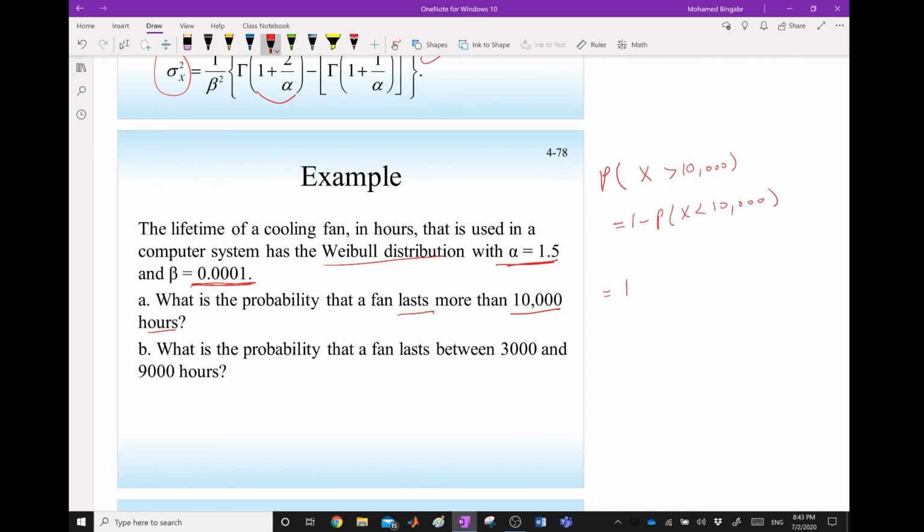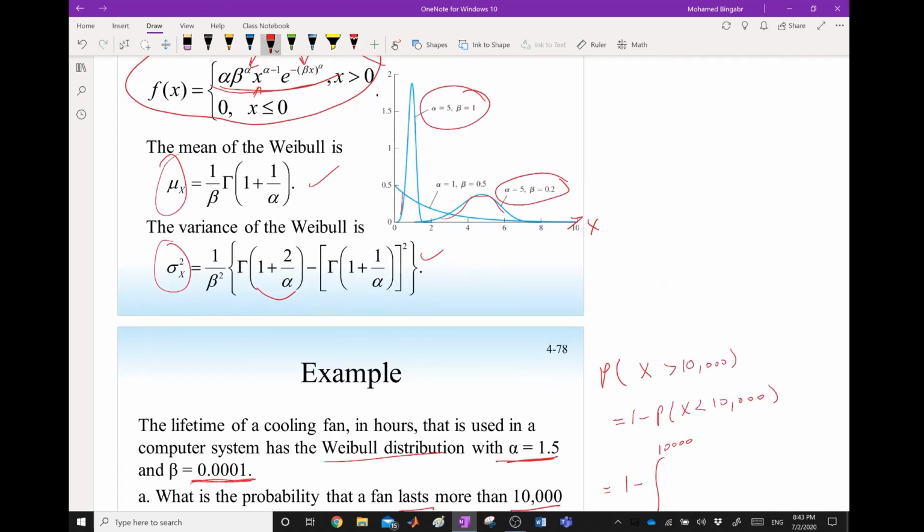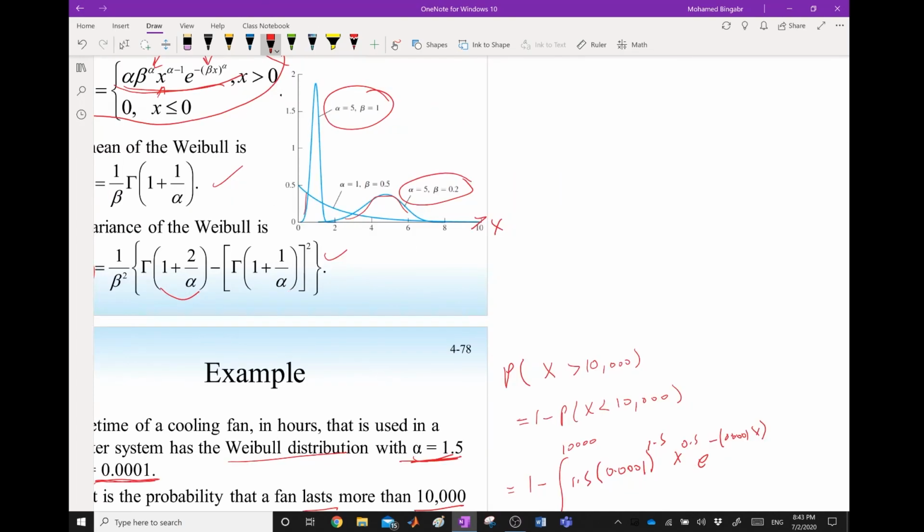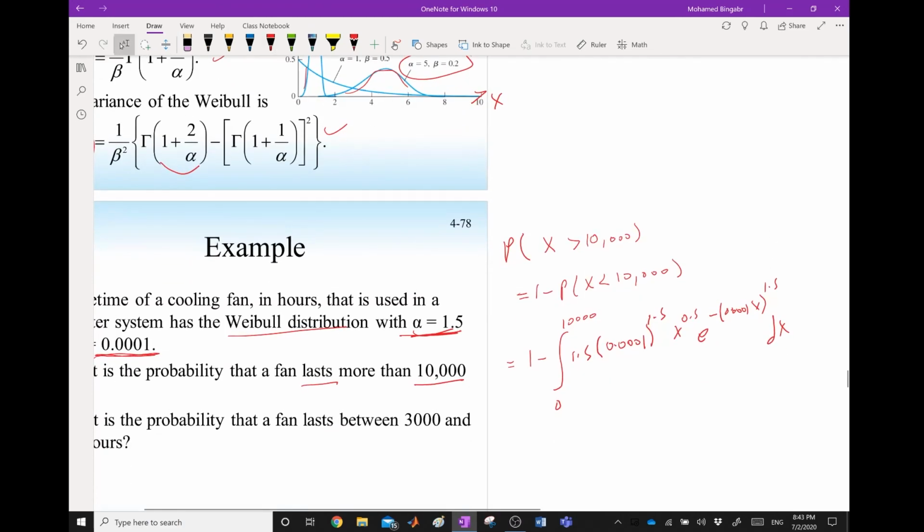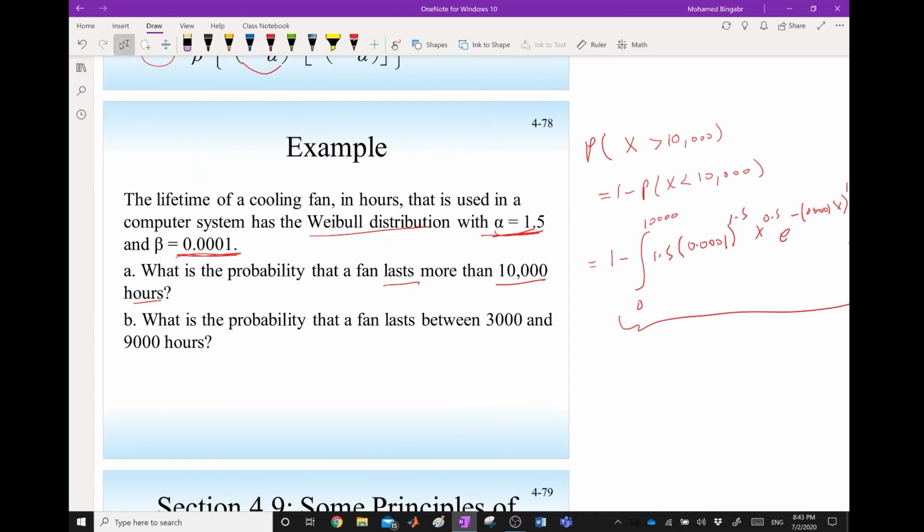And if you calculate this, that will be the probability from 0 to 10,000 of this density function: alpha, which is 1.5, beta, which is 0.001, to the power of alpha, which is 1.5, x to the 1.5 minus 1, that is 0.5, e to the minus beta, 0.001, x to the power of alpha, which is 1.5, dx. And you can use a computer to calculate this integral or approximate it and find that probability.